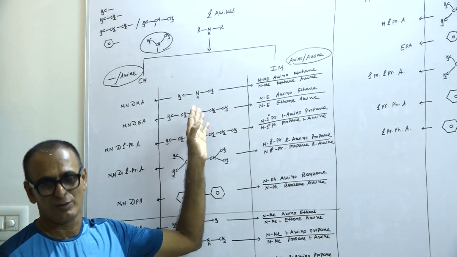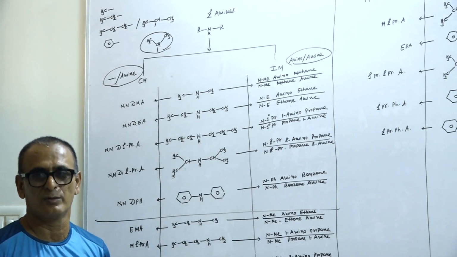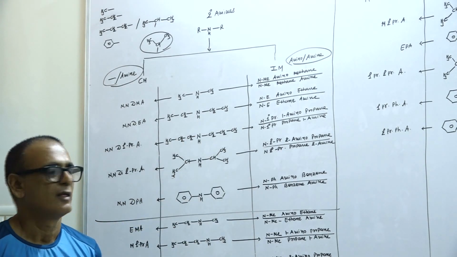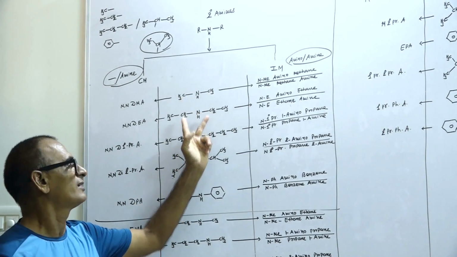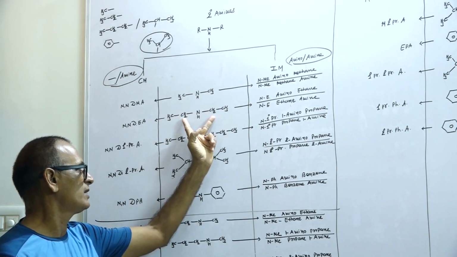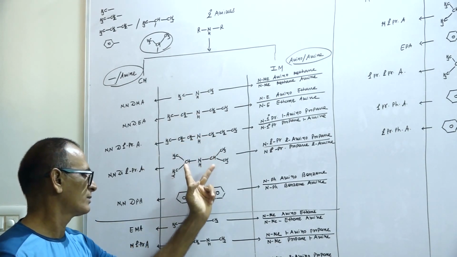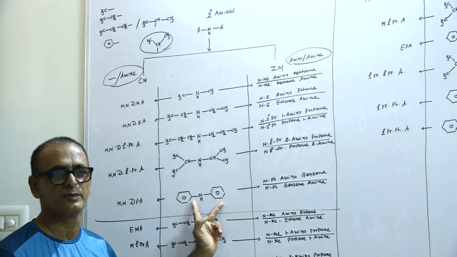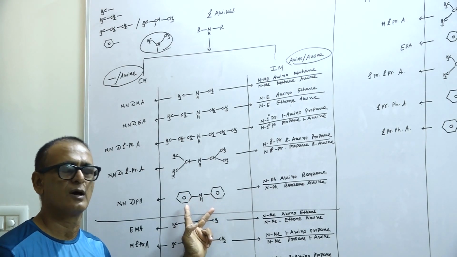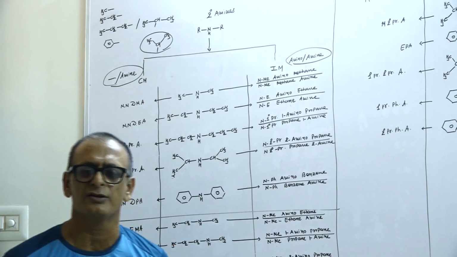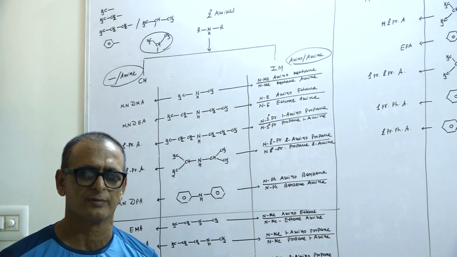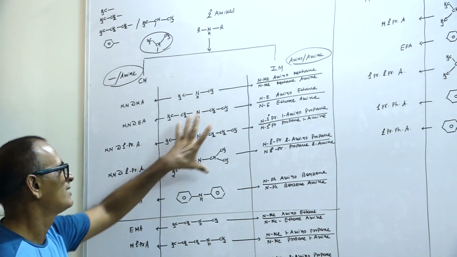Secondary amine किसको बोलते हैं? Symmetrical secondary amine किसको बोलते हैं? In which both side alkyl groups are similar. यहाँ दोनों मिथाइल ग्रुप सेम है, दोनों प्राइमरी प्रोपाइल, ये सेकेंडरी प्रोपाइल, ये फिनाइल ग्रुप. If the same type of alkyl groups are attached with the NH group, it is known as a symmetrical amine.